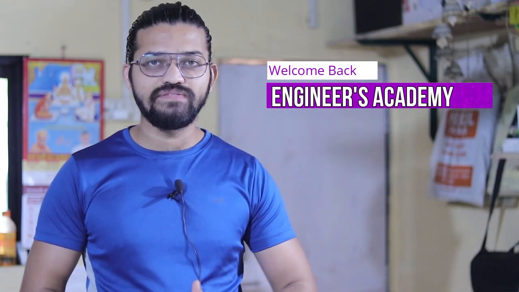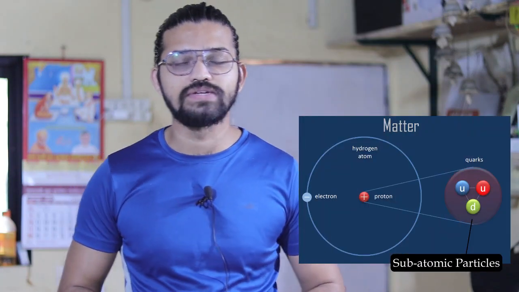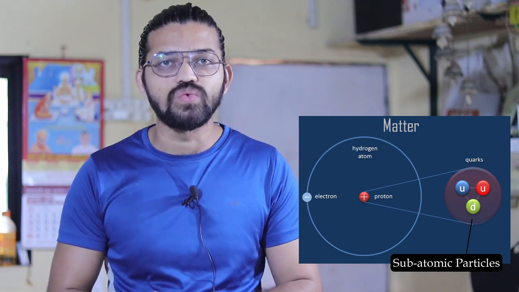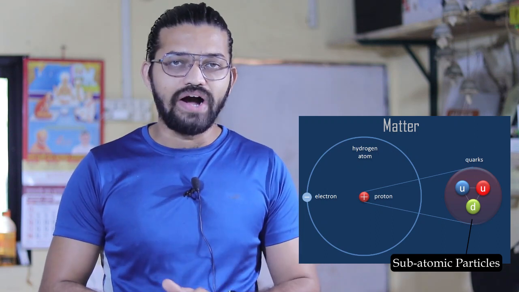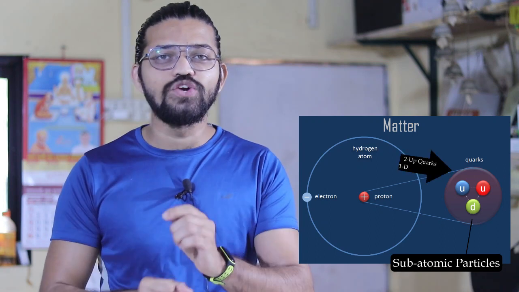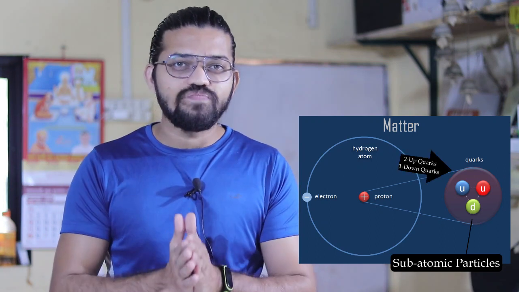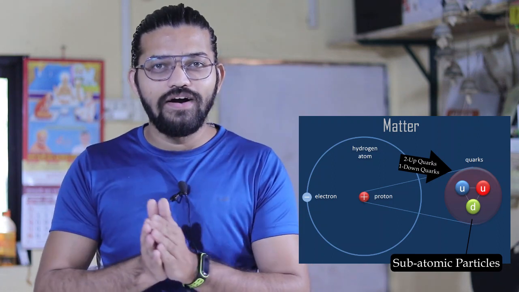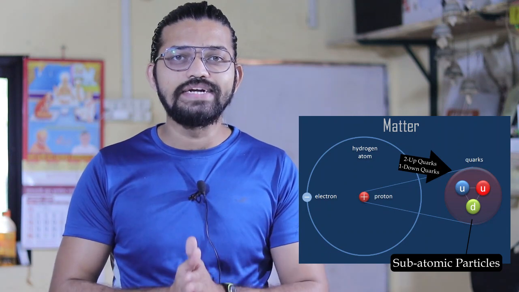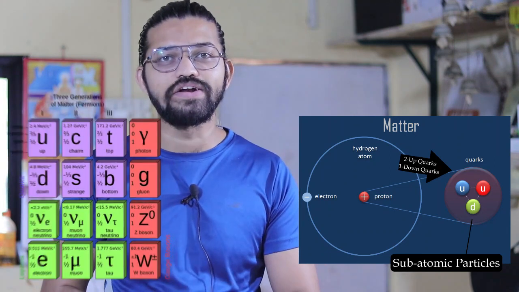So guys, from our previous video we have been learning about the structure of the atom. We have discovered the subatomic particles. In the previous video we have learned about the liquid hydrogen experiment and the scattering experiment, and we have discovered the proton of a hydrogen atom. This particular proton consists of two up quarks and one down quark. So over here, the quark is a subatomic particle and it is a part of the standard model in particle physics.